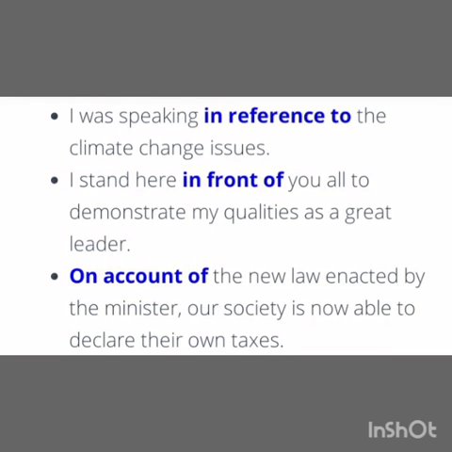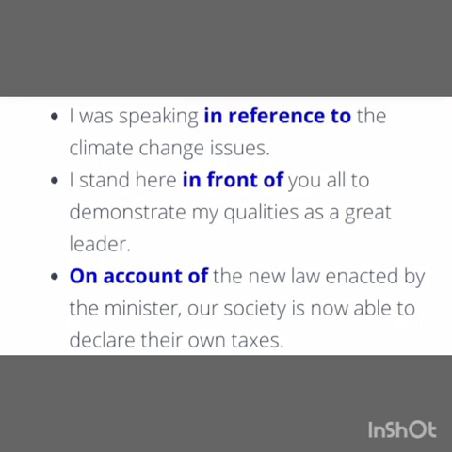For example, I was speaking in reference to the climate change issues. I stand here in front of you all to demonstrate my qualities as a great leader. On account of the new law enacted by the minister, our society is now able to declare their own taxes.